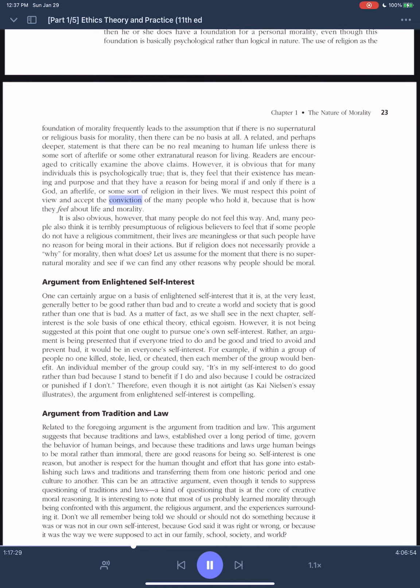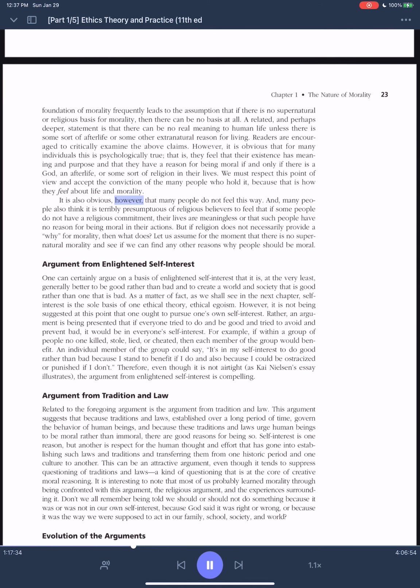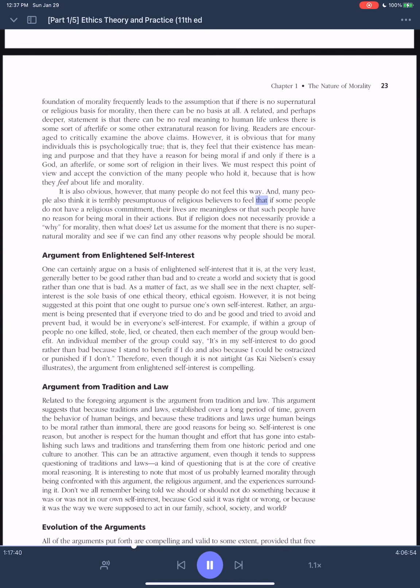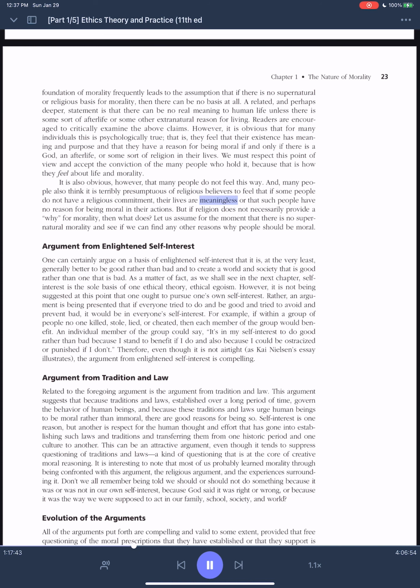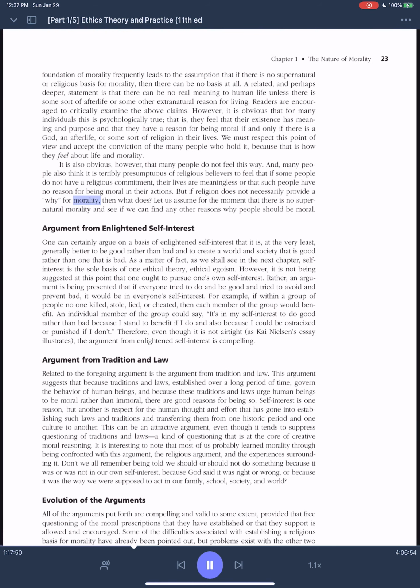We must respect this point of view and accept the conviction of the many people who hold it, because that is how they feel about life and morality. It is also obvious, however, that many people do not feel this way. And, many people also think that it is terribly presumptuous of religious believers to feel that if some people do not have a religious commitment, their lives are meaningless or that such people have no reason for being moral in their actions. But if religion does not necessarily provide a why for morality, then what does?